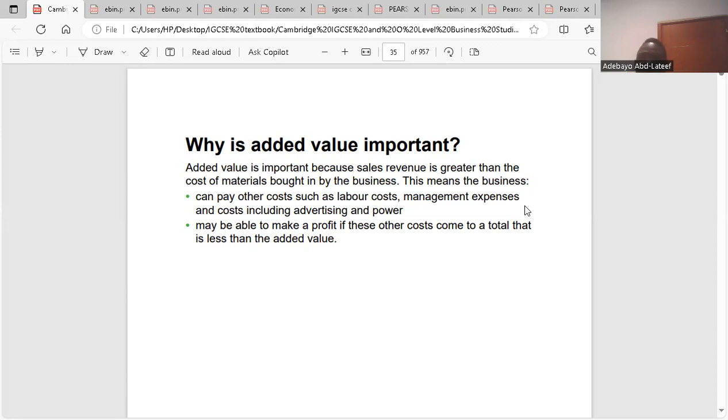You get it? Yes. But we're talking about what could make your revenue increase. That is what added value is about. So either you increase the price of your product and make the cost of raw materials remain the same. But to do this, you talked about quality. If you add quality, that means you might increase the price. Yes, sometimes quality might not even come through cost. Quality might even be services.